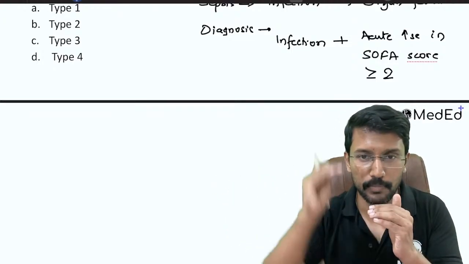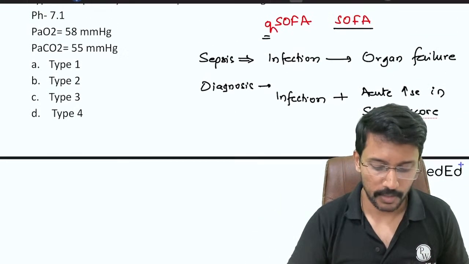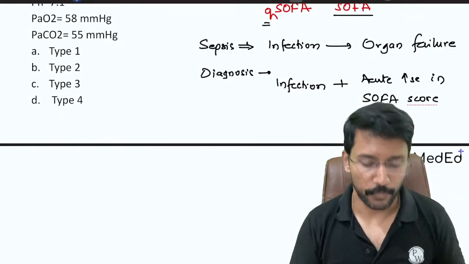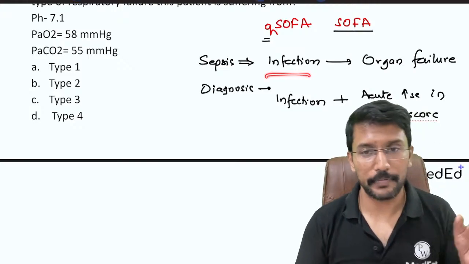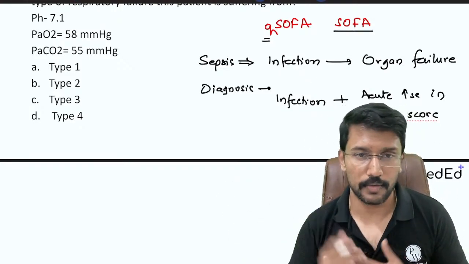So when your score jumps by 2 points in presence of infection, we call it sepsis. That is the diagnostic criteria: infection plus acute rise in SOFA score. Conceptually, when infection leads to failure of organs, we call it sepsis. So if I have infection, my organs are fine, I don't have sepsis.